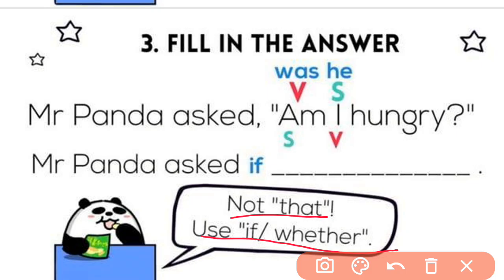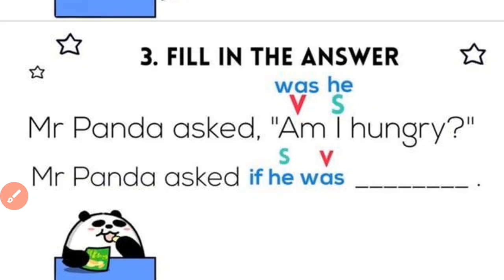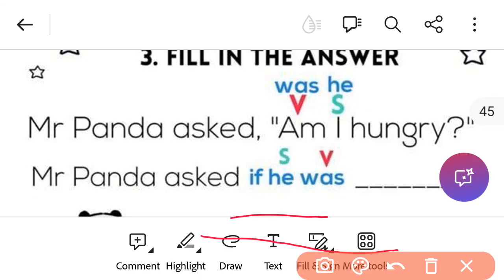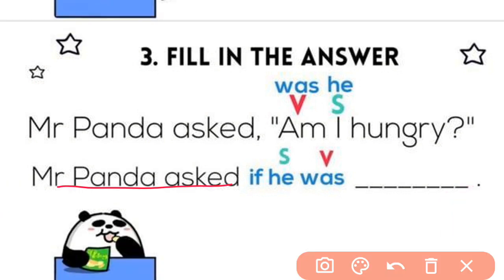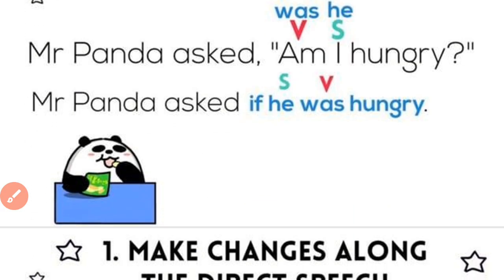Mr. Panda asks whether he's hungry or not. Or we can use, Mr. Panda asks if he was hungry. That's it. It was so easy.